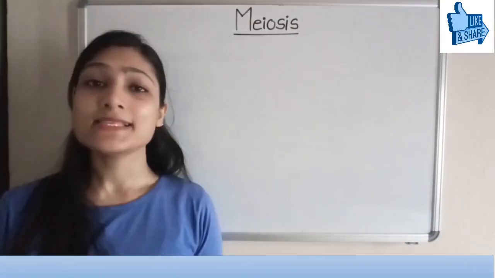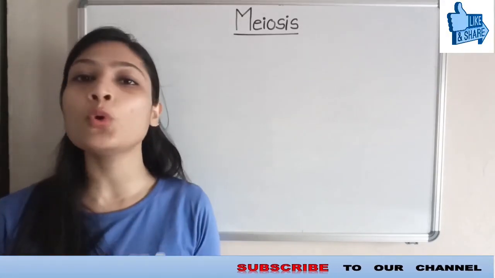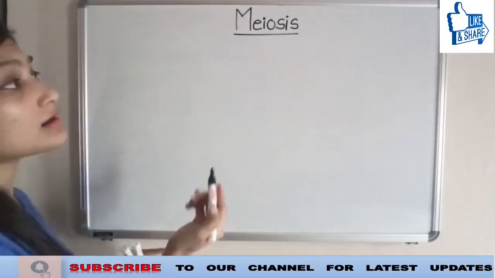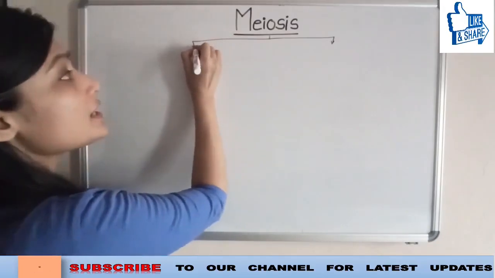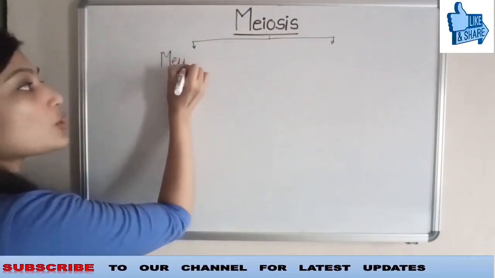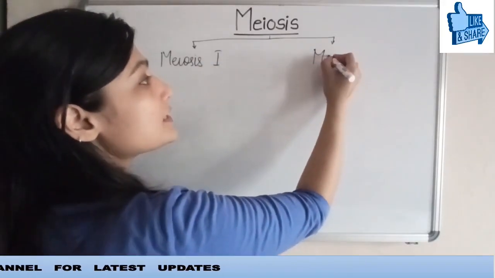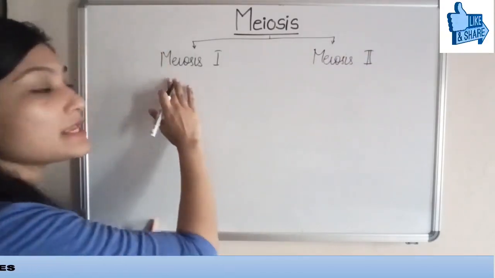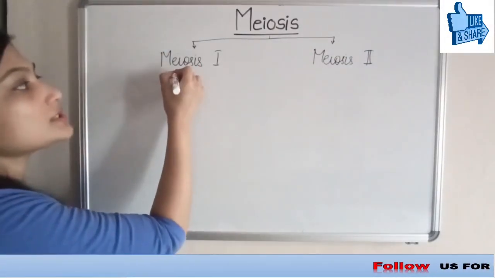As I told you, for class 10th we will not go into very much detail, but still I'll give you an overview of how meiosis occurs. Meiosis occurs in two phases. The first phase is known as meiosis 1 and the second phase is known as meiosis 2. Each phase has 4 divisions.